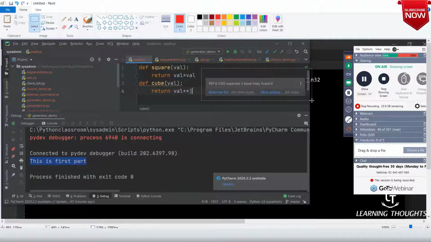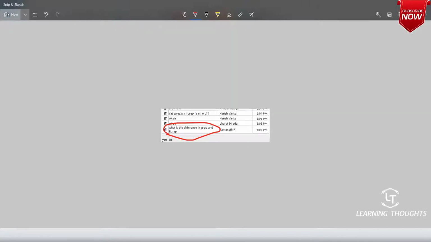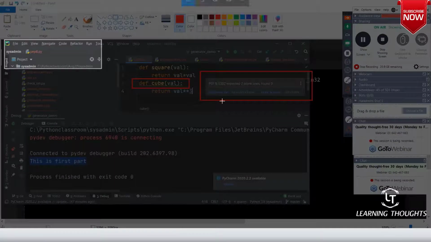Am I clear on this, sir? Never ever forget to fix this stuff. Am I clear on this? This comes at a very easy cost since we are using PyCharm. For this, I want to give an image.